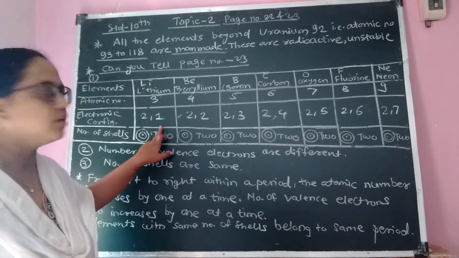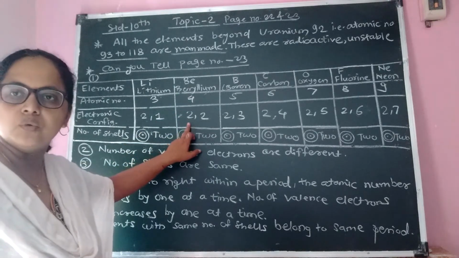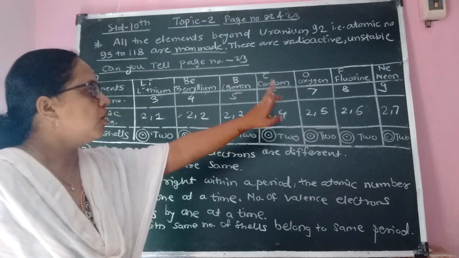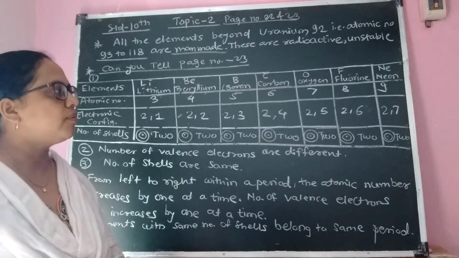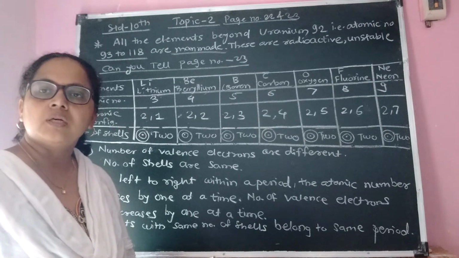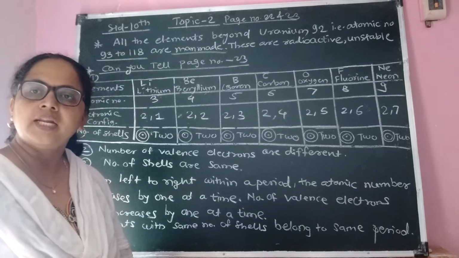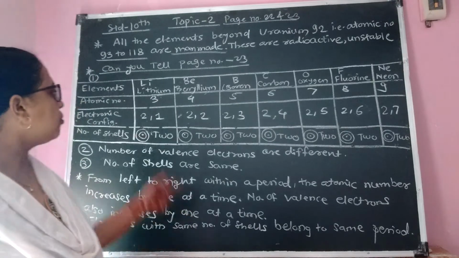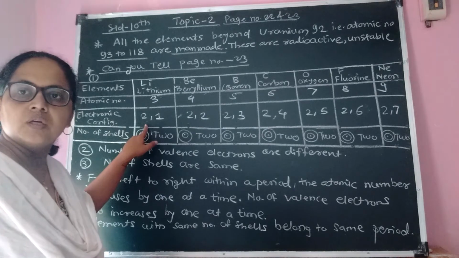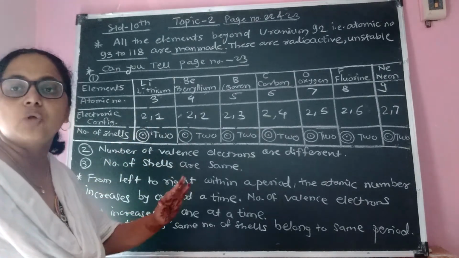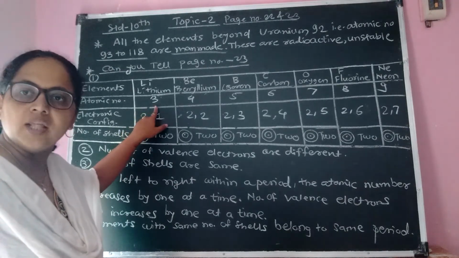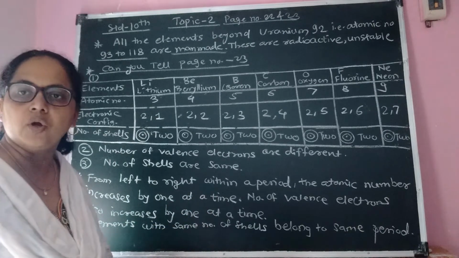That is its electronic configuration. Then beryllium 2, 2, boron 2, 3, carbon 2, 4, nitrogen 2, 5, oxygen 2, 6, fluorine 2, 7 and neon 2, 8. I will deliver one lecture separately on atomic number and electronic configuration. But you have to remember, in the first shell there are always 2 electrons, so the remaining electrons should be placed in the next orbit. In the first shell there are 2 electrons, so the remaining electron is 1, and it will be put in the second orbit.